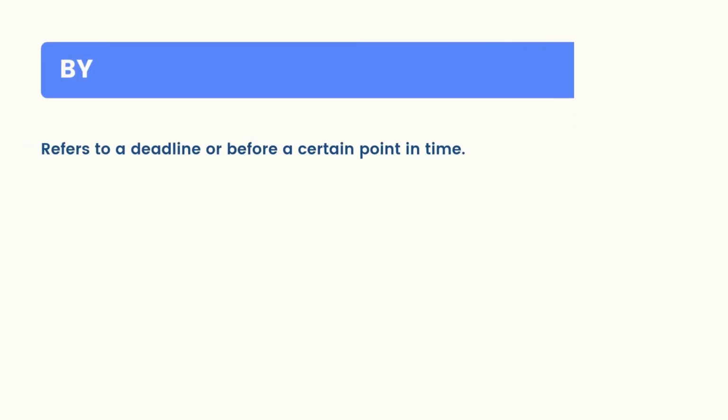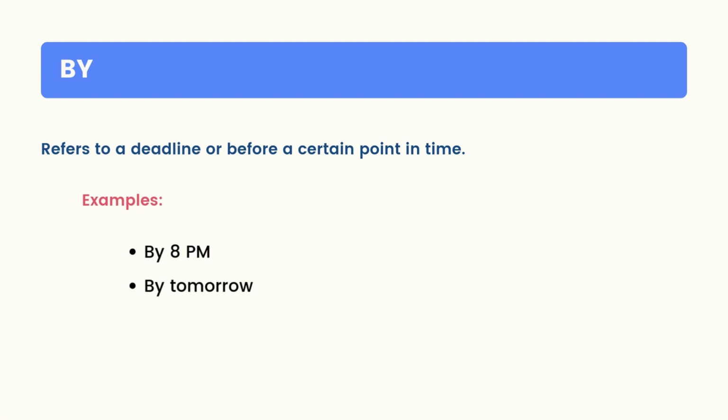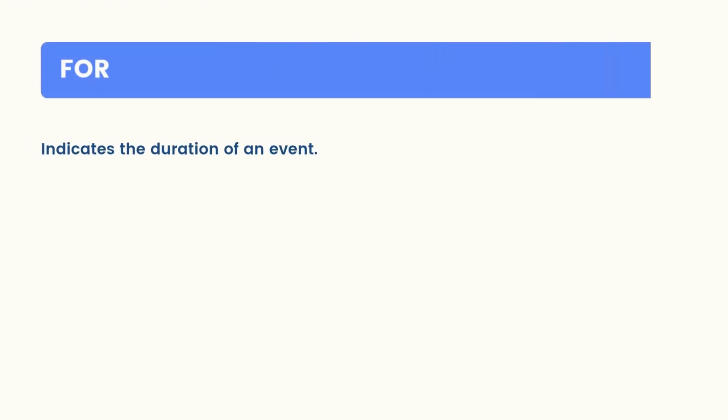The preposition by refers to a deadline or before a certain point in time. For example, by 8 p.m., by tomorrow. We use the preposition for to indicate the duration of an event. For example, for 2 hours, for a week.